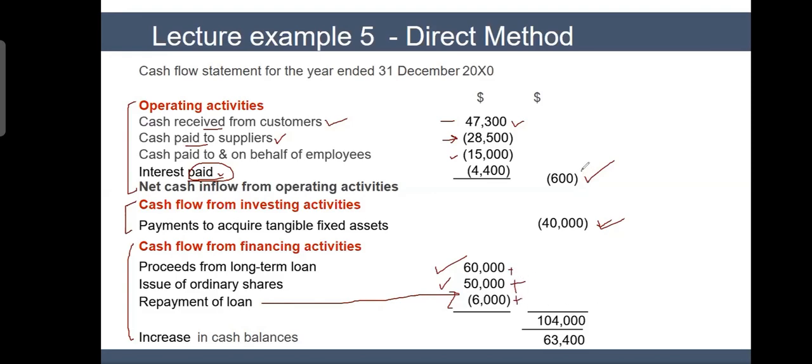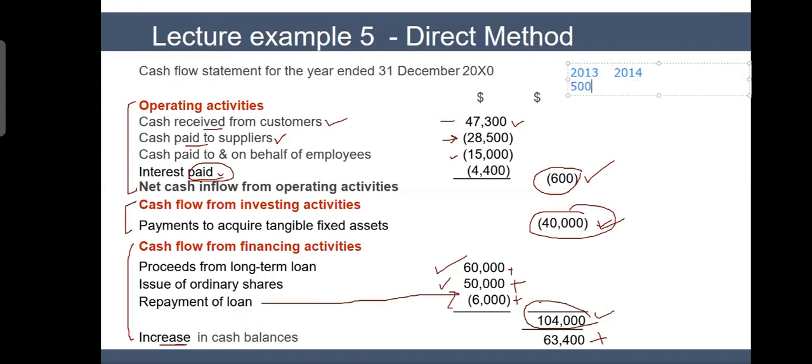So you have operating cash flow, which is negative. Then you have investing. Then you have your financing, and you make a total of these three numbers. It gives you 63,400. It is not your closing cash. It is your increase in cash, which means that as a result of this year's activities, my cash has increased by 63,400. So if you have opening cash, let's suppose that in your opening balance sheet, like 2013 and 2014.